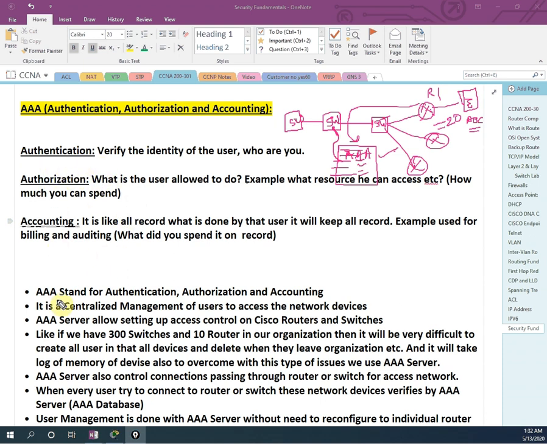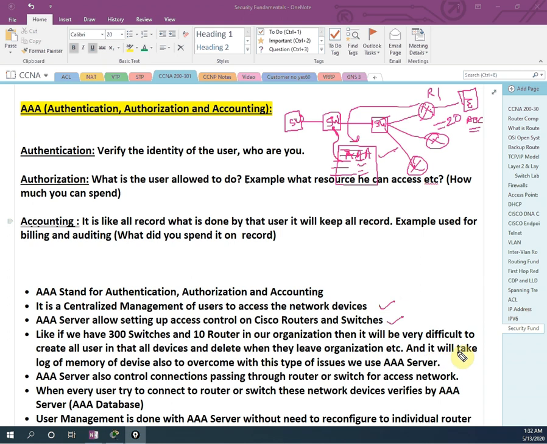So we can say AAA stands for authentication, authorization, and accounting. It is centralized management of users accessing network devices. An AAA server allows setting up access control on Cisco routers and switches. If we have 300 switches and 10 routers in our organization, then it is very difficult to create all the users on all the devices and delete them when they leave the organization.